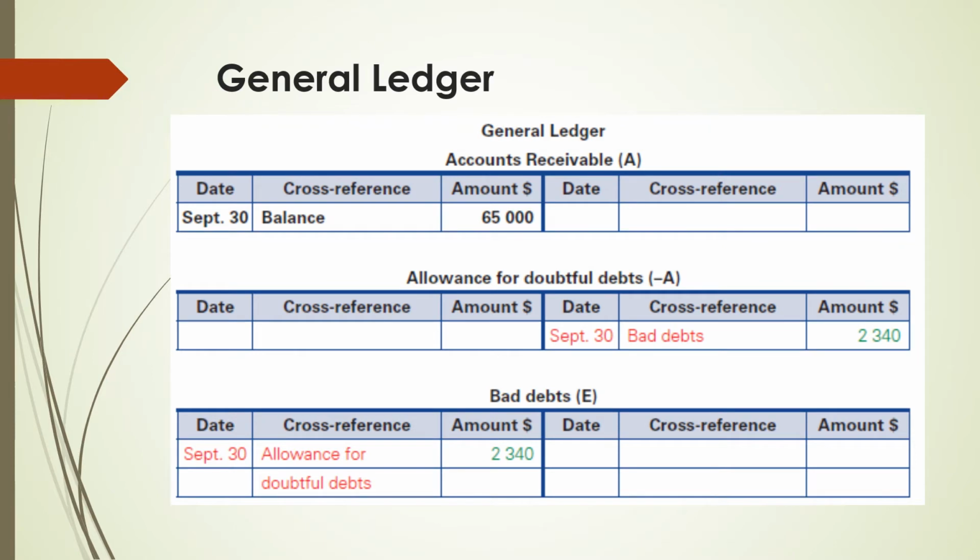This is how the entry will look like in the general ledger account. In the bad debts expense account, we can see that we have recorded on the debit side an amount of $2,340 with a cross-reference to allowance for doubtful debts. And in the allowance for doubtful debts account, we can see the amount of $2,340 on the credit side with a cross-reference to bad debts.